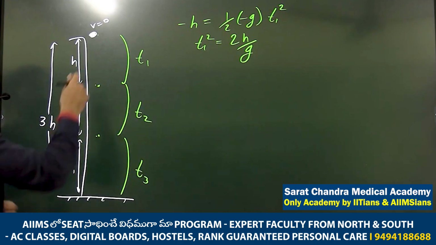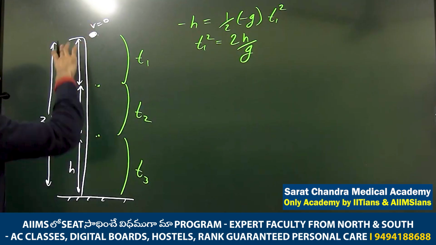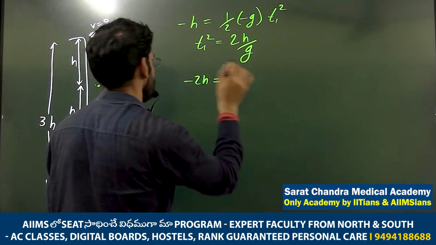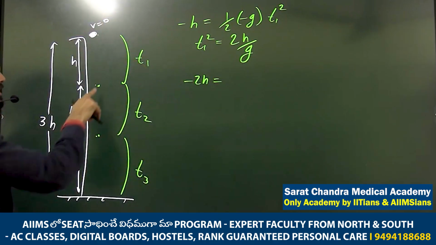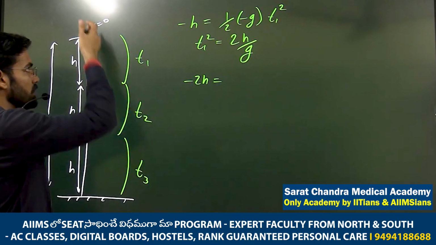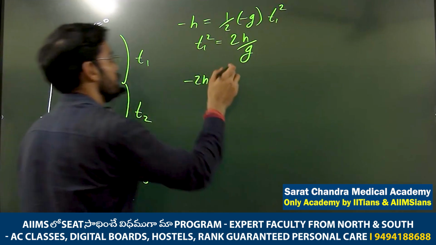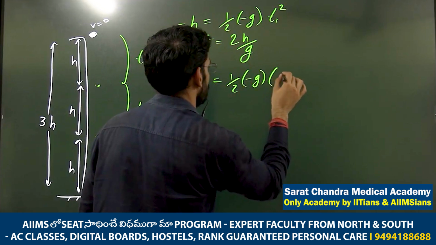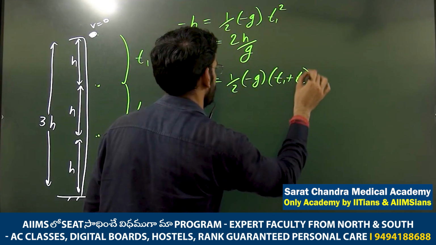Right? So how will I get it? Here to here, displacement is 2h. So minus 2h is equal to ut, where u is 0. Here I didn't know the velocity, right? So that is the good thing about this point. ut is 0, plus half, minus g into t1 plus t2 whole square.